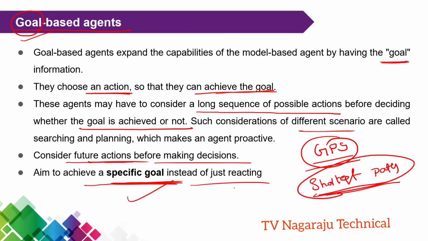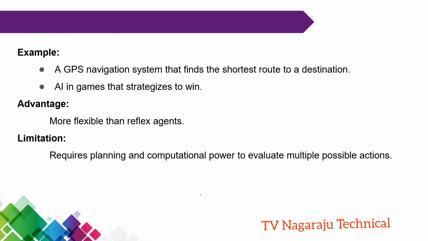For example, you are playing some game. They have some strategies. Instead of blindly following the predefined rules, it has some strategy. That means in the future, which step I need to take to win the game. All those are the common examples. What is the main advantage? Compared to reflex agent, that means either simple reflex agent or model-based reflex agent, this is more flexible.